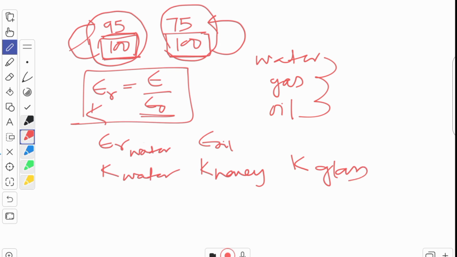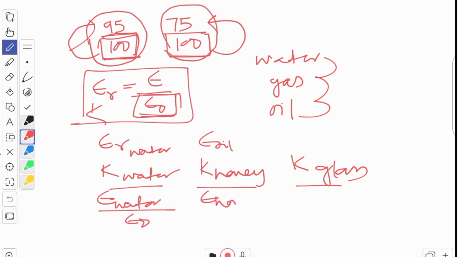So all these values are different. Now we can easily compare which one has more permittivity, because we are taking the ratio. This is permittivity of water by vacuum. This is permittivity of honey by vacuum. This is the permittivity of glass by vacuum. Understood? So now it is easy to compare. Okay, that's why this term relative permittivity.